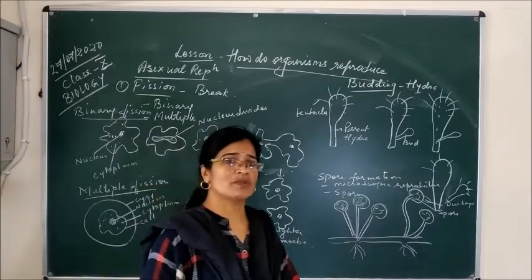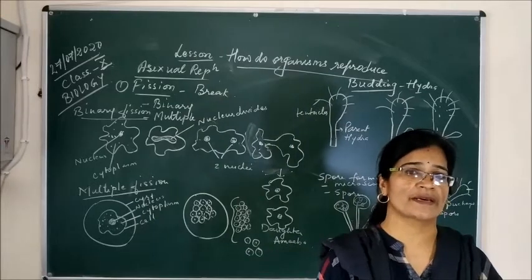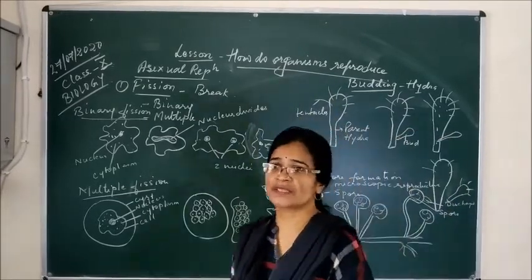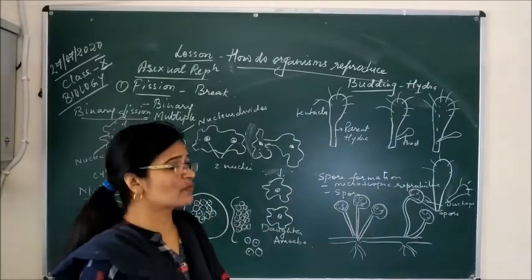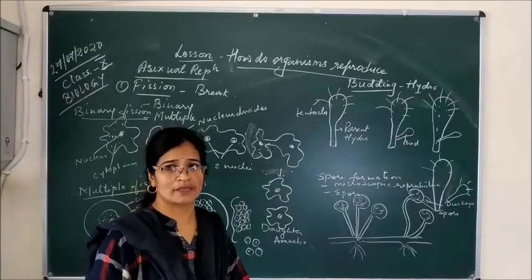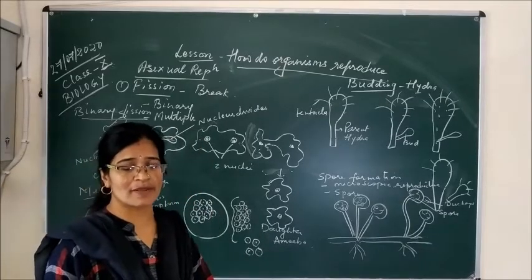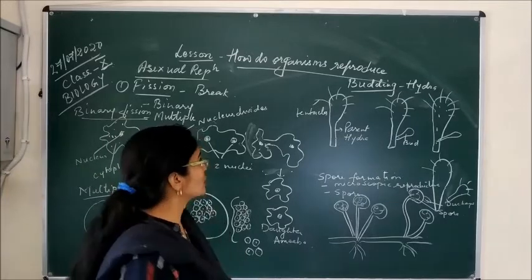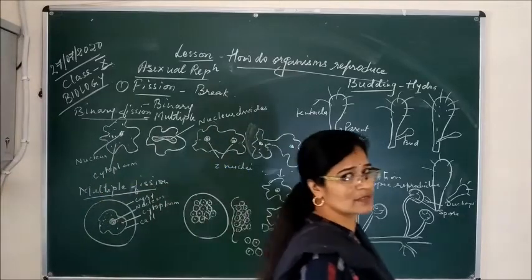Asexual reproduction means the process in which only a single parent is required. That process is called asexual reproduction. And sexual reproduction means the process in which both the gametes, that is the male and female parents, are required. So today we'll deal with asexual reproduction, the different methods of asexual reproduction. In asexual reproduction, we will study the different processes in living organisms.